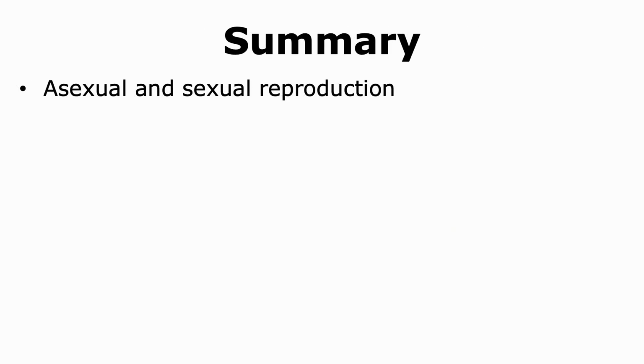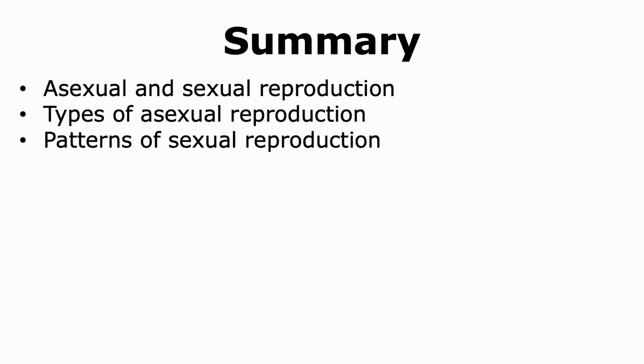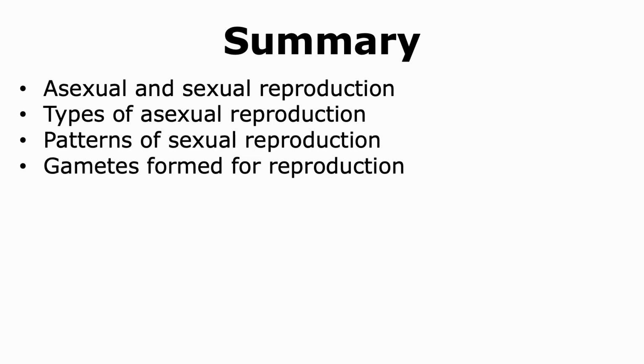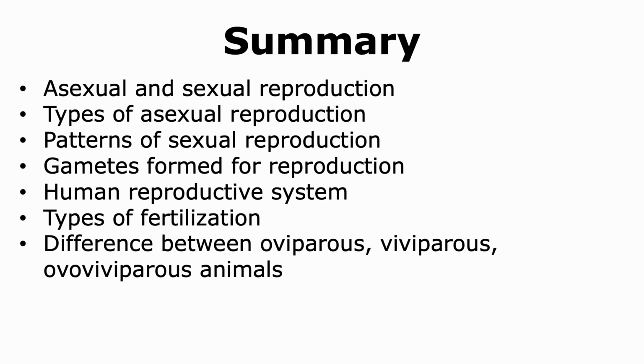With this, we come to the end of our talk, where we learned about asexual and sexual reproduction in animals. We saw different types of asexual reproduction and patterns of sexual reproduction. We learned about gametes and the human reproductive system. We also learned about the types of fertilization and the difference between oviparous, viviparous, and ovoviviparous animals.